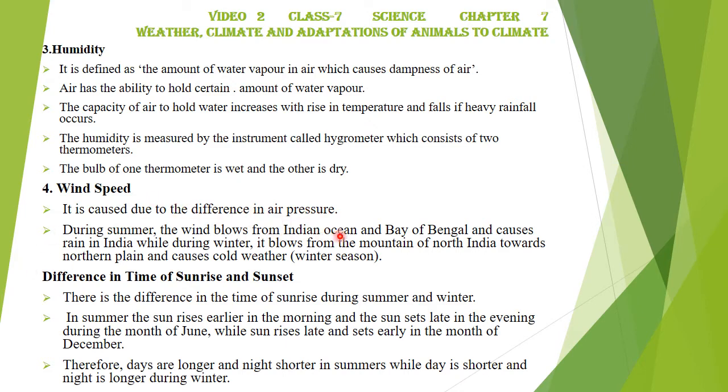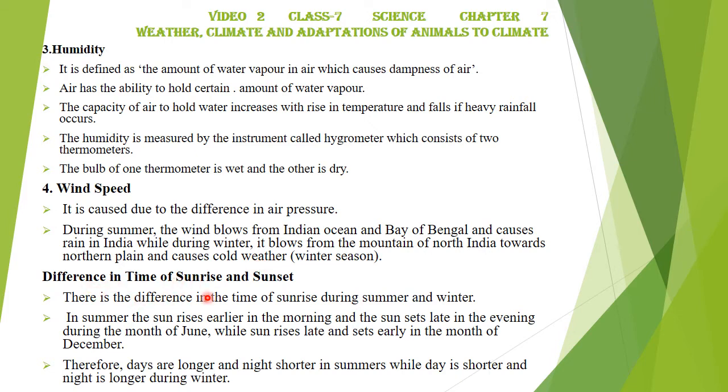You have learned this in geography. During summer, the wind blows from the Indian Ocean and Bay of Bengal and causes rain in India. While during winter, it blows from the mountains of North India towards the northern plain and causes cold weather. You know that during the winter season, it becomes cold. Why? Because the wind blows from the mountains of North India towards the northern plain.